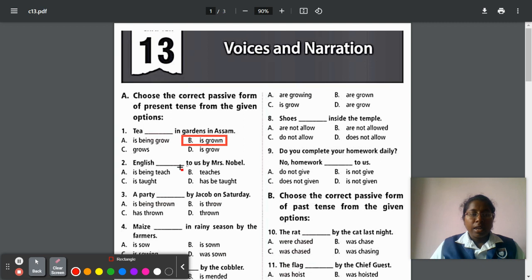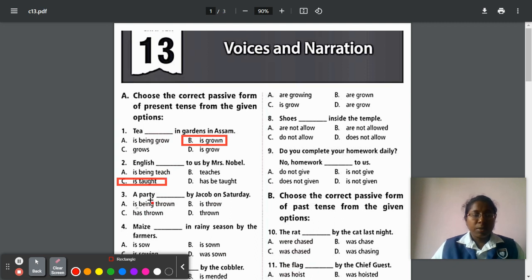Option B is the correct answer. Next, second question: English dash to us by Mrs. Noble. So Mrs. Noble is the subject. In passive, the subject will come at last. So teach is the verb. In past tense, if we are converting, taught. So is taught. Option C, is taught, is the correct answer.